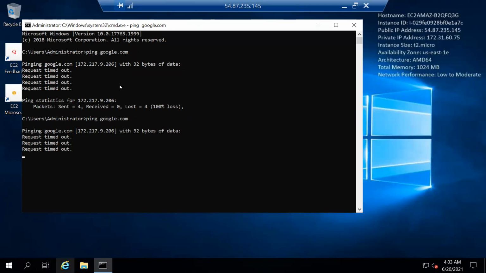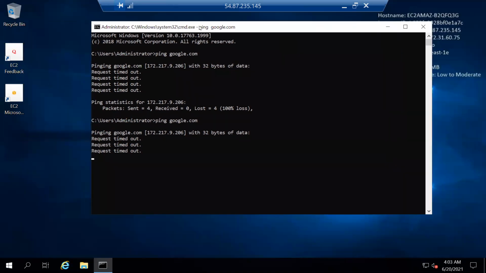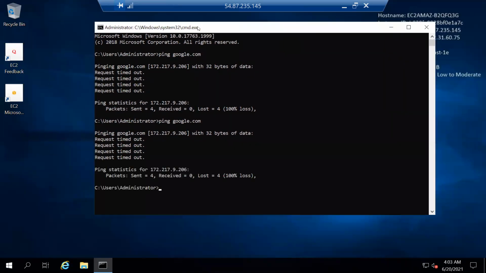Sir, we will open the RDP then? RDP inbound traffic I allowed, right? That's why we got RDP. Because I told you that a security group acts as a stateful firewall. Whatever we have defined in the inbound rule, in the outbound it automatically gets applied. So RDP in the outbound also got applied automatically, so that's why it is not affecting the RDP.